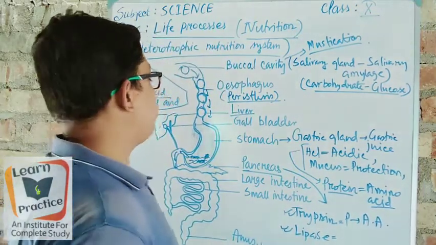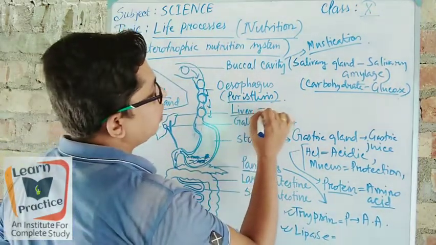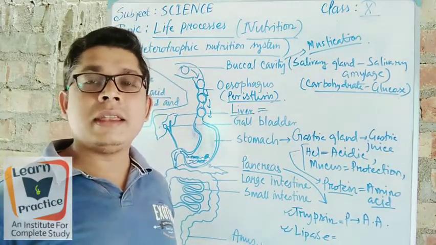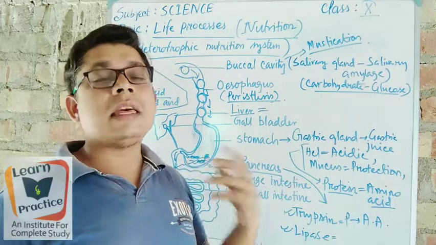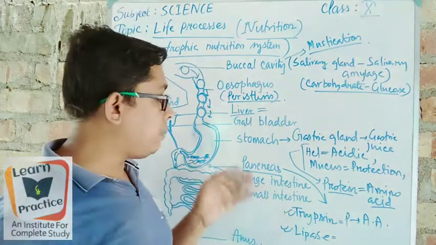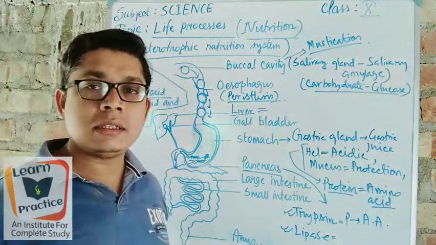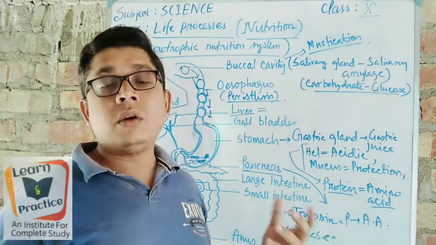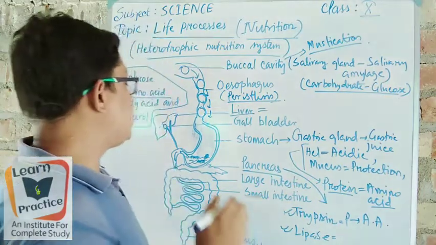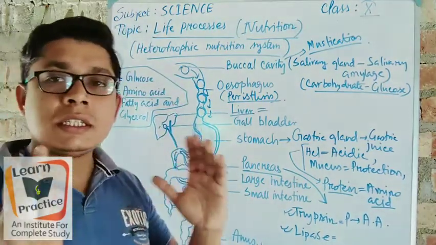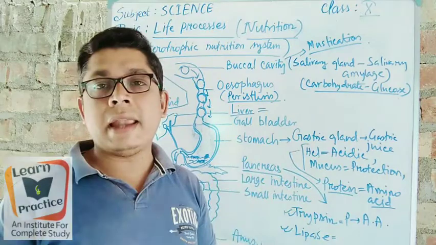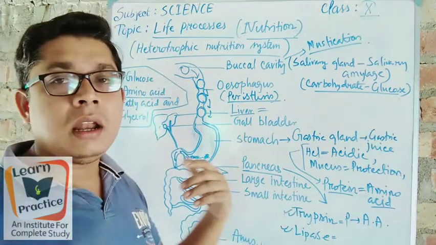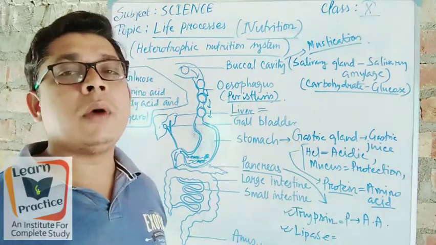Before doing the lipase, we will read about the liver. Look, what is the liver? Liver is the largest gland in our body, na? Largest gland. Our salivary gland is very small in size. Then the pancreas is also quite small in size. The gallbladder is also small in size. The liver is such a large sized gland, not the second one. So we can say liver is a large gland in a human body.